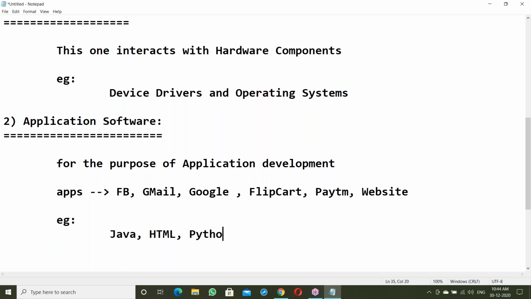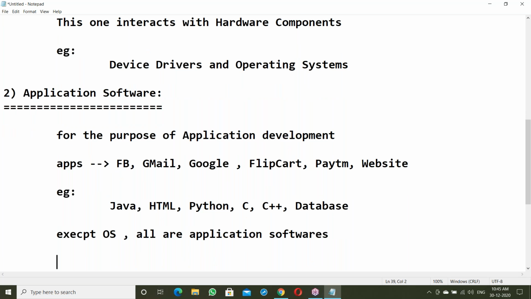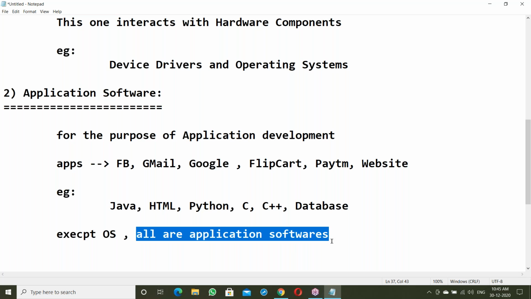Python is application software. C is application software. C++ is application software. Next, database is application software. Except OS, all are application softwares.